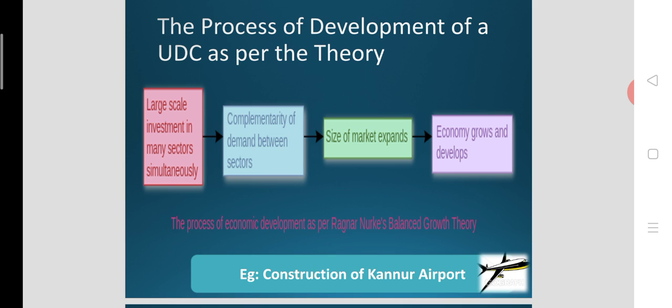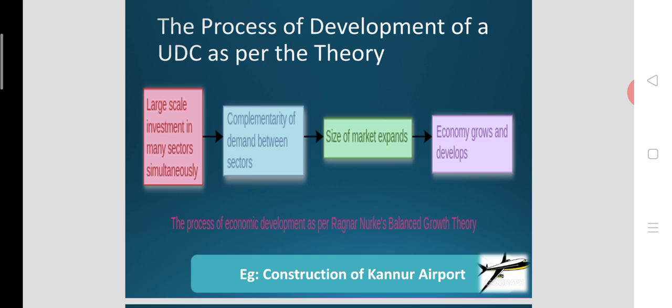So the demand for construction materials will be there in the construction of Kannur International Airport. So this is the complementarity of demand. So when this type of investment is happening in an economy, huge investment is made for the construction of an airport, right? And when this kind of investment is made in many sectors of the economy, this is in fact transportation sector, civil aviation, transportation sector.